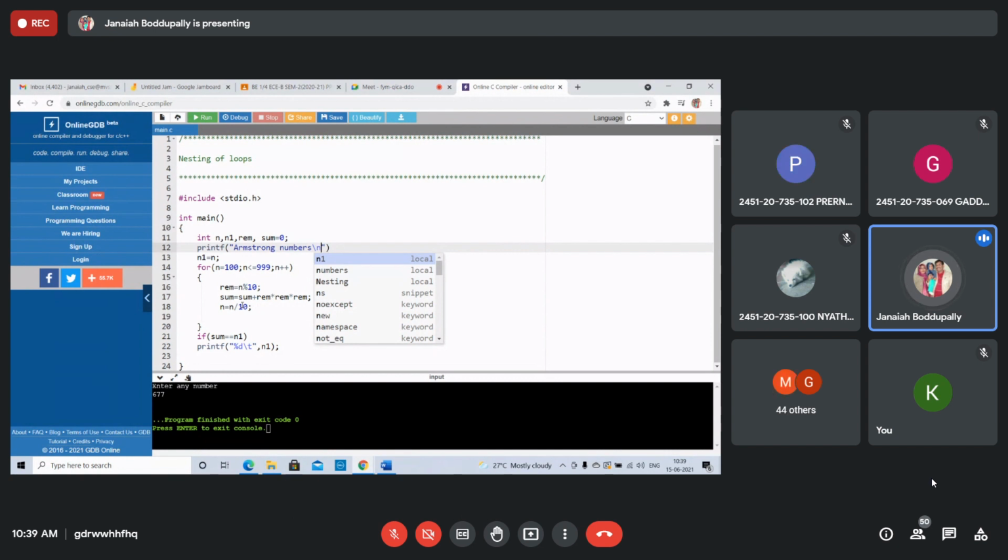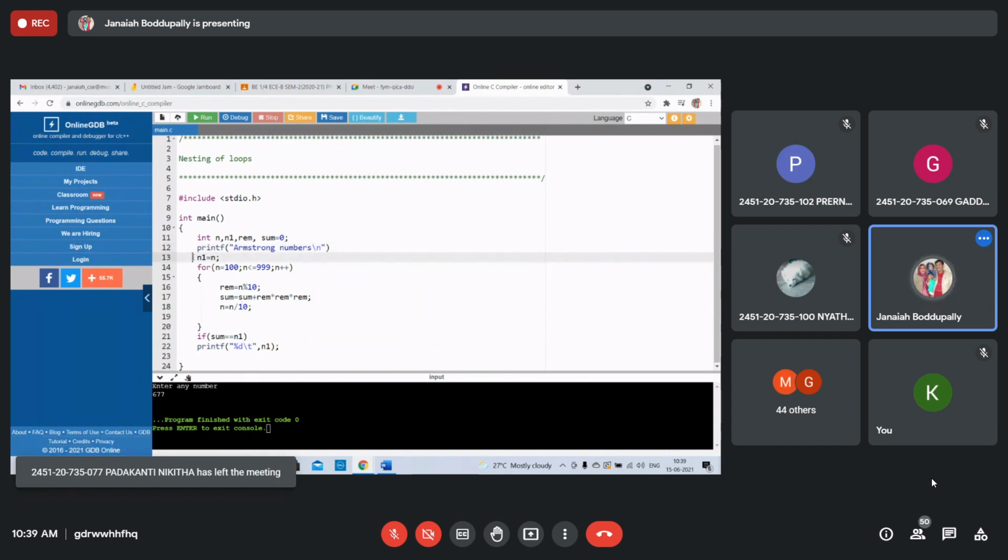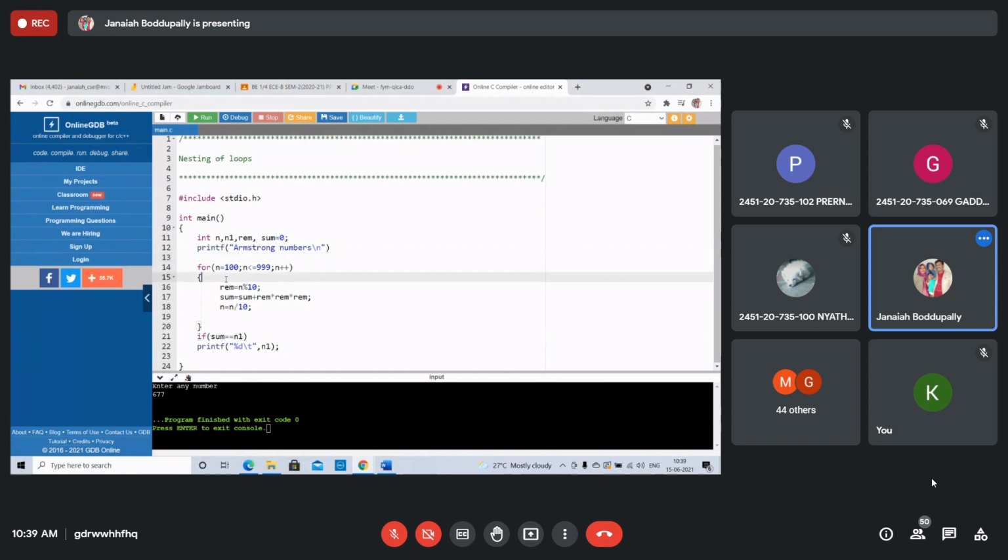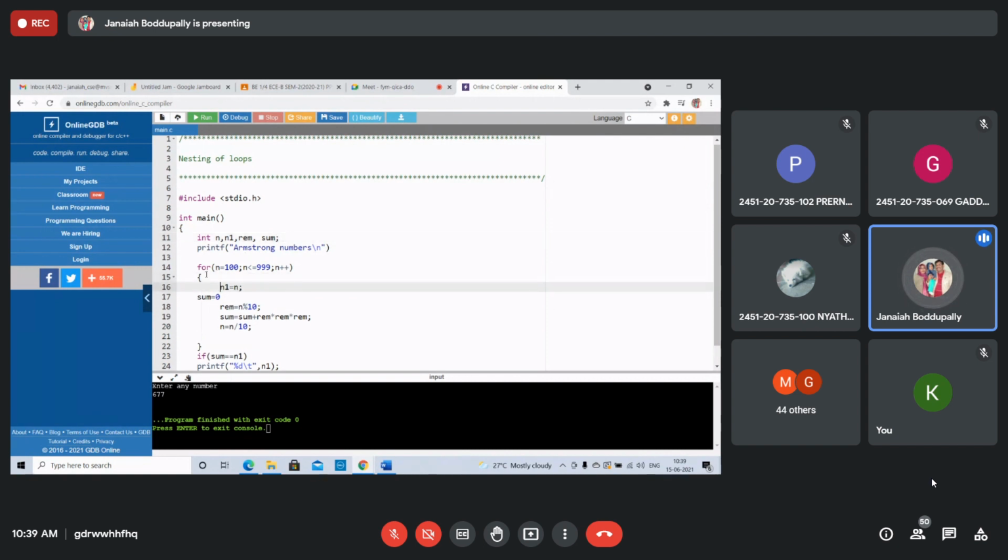Again, you need to store that n equal to n1. Sum equals 0, you write here. Don't need, because every time you need to check this sum is 0 or not.